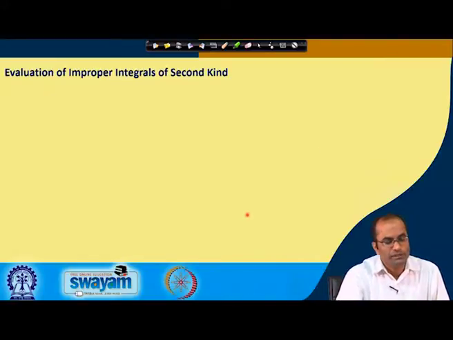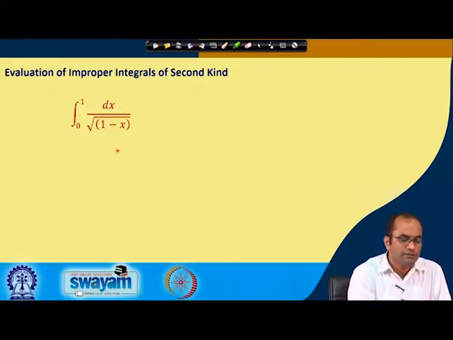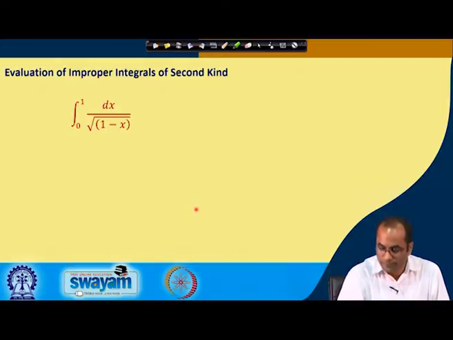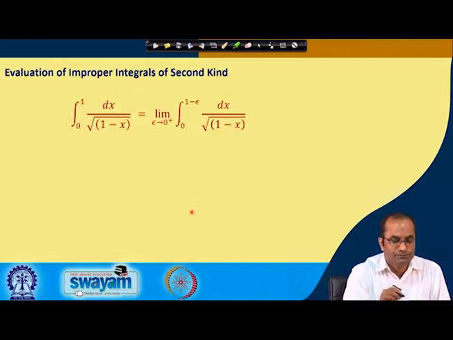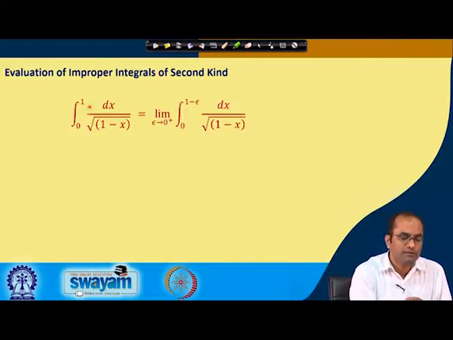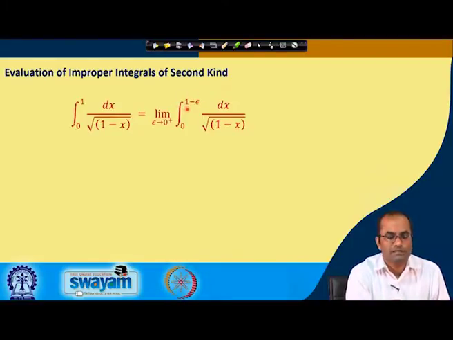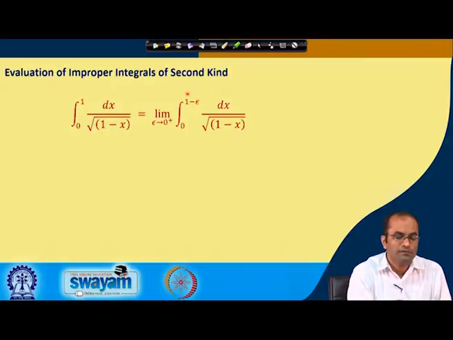So, here is how to evaluate such improper integrals of the second kind. For example, we have dx over square root of 1 minus x. Here, when x approaches 1, our integrand becomes unbounded. So, in this case we take the limit epsilon to 0 from the right side, and integrate from 0 to 1 minus epsilon. The point where the function was becoming unbounded, we have replaced by 1 minus epsilon. So, we are not going from 0 to 1, but from 0 to 1 minus epsilon, where we have a nice integral, and later on we will take the limit.